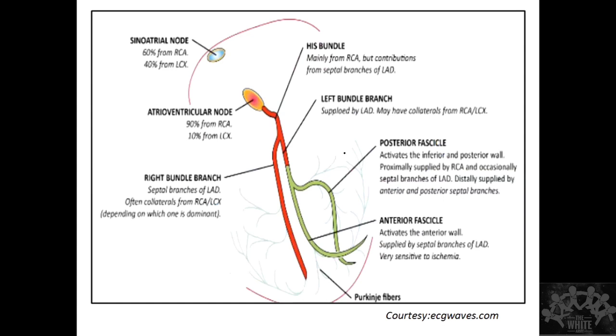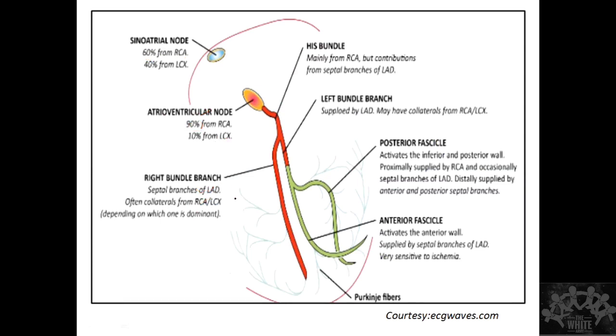So this is about the blood supply. You don't have to remember so many details because there are multiple blood supplies to the same organ. Remember that 60% of the blood supply is from the RCA, and for the AV node it is predominantly only the RCA, about 90%. The right bundle branch gets a dual blood supply, from the branches of the LAD as well as the RCA.